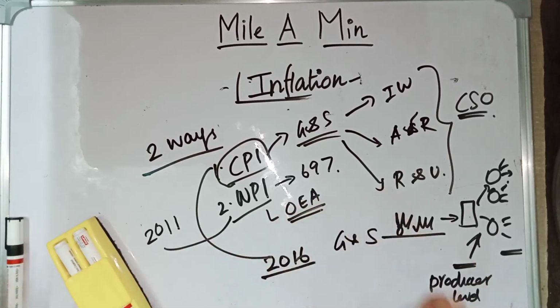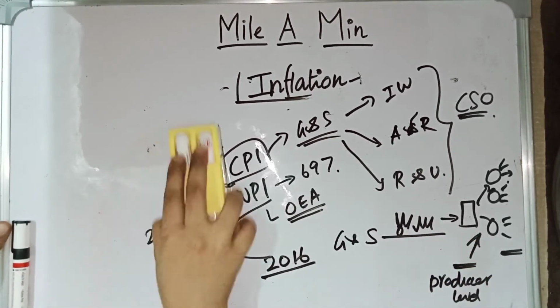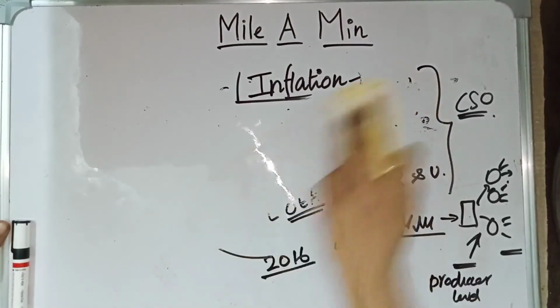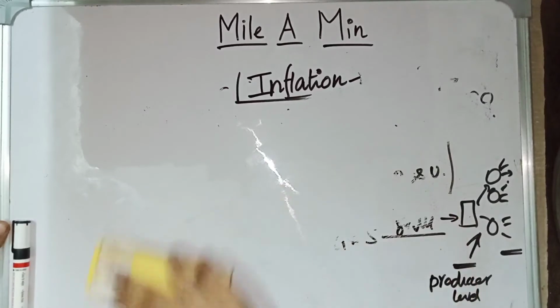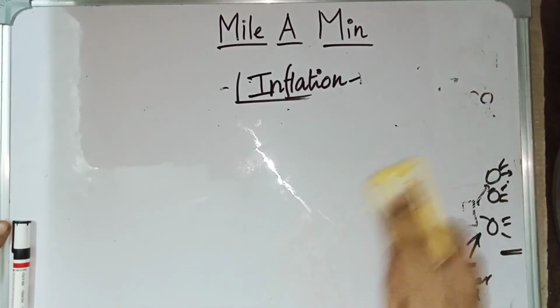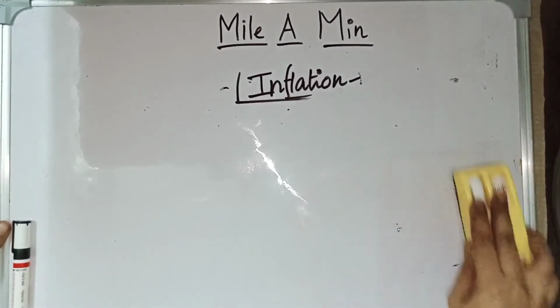Relating Wholesale Price Index and Consumer Price Index, there was a question last year, so they are in the news. And we have types of inflation, based on the percentage of increase in inflation. First is walking inflation, which is also called creeping inflation. Then you have galloping inflation and hyperinflation.